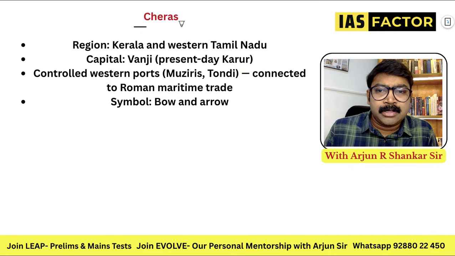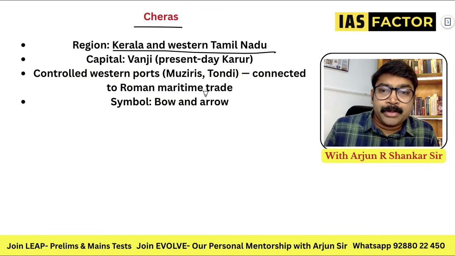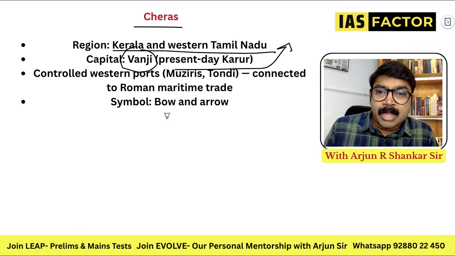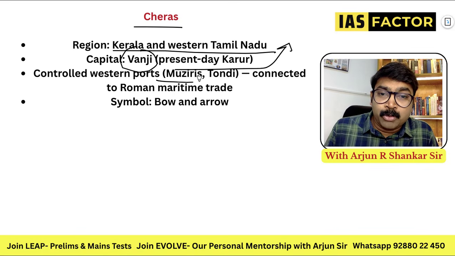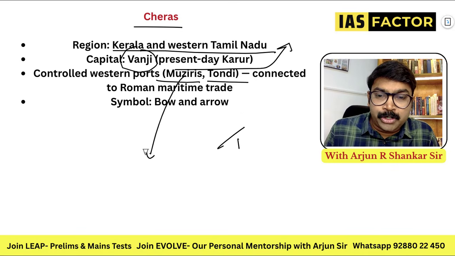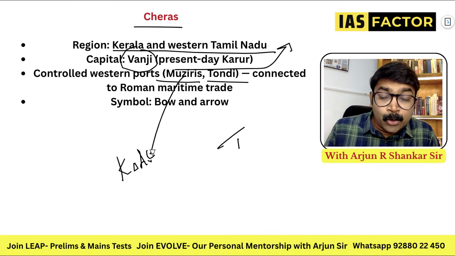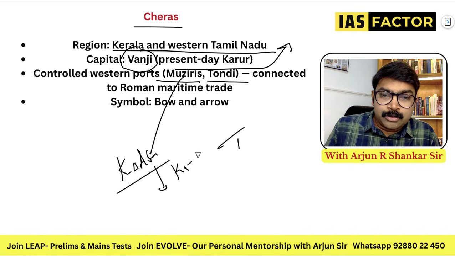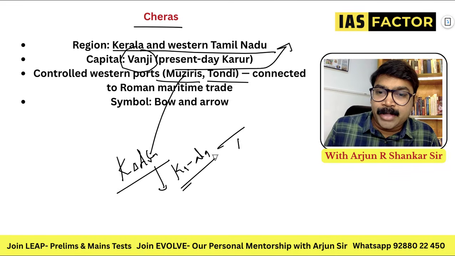Moving on to the Cheras in Kerala and Tamil Nadu. The capital is Vanji, the present day Karur, and they control the ports of Muziris and Tundi. So Tundi also is a port, and Muziri or Muchiri is what you call Kodungallur in Kerala. So it's a part of that.